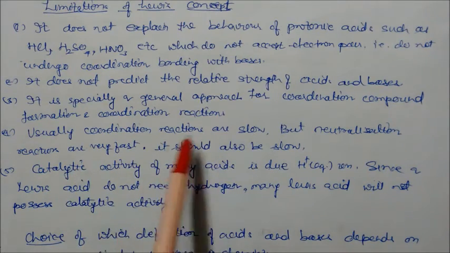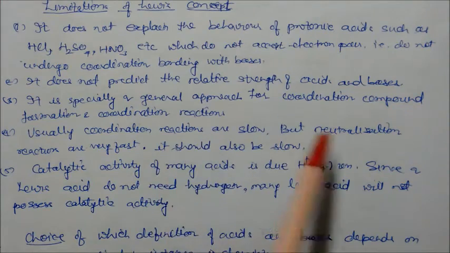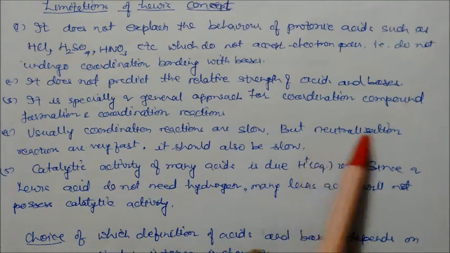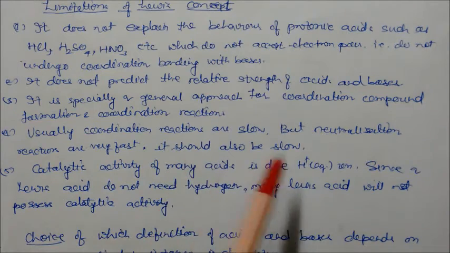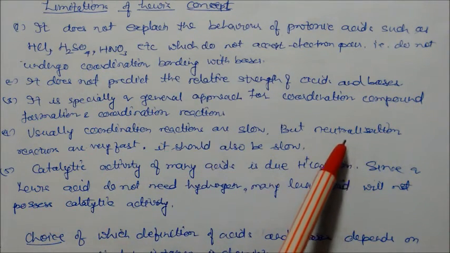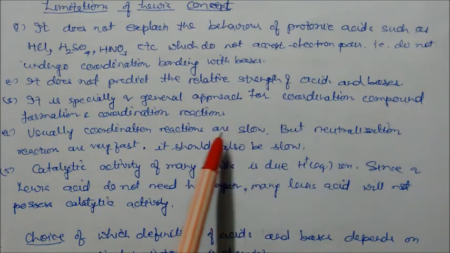Here one important point, coordination reactions are always slow, because they are forming a coordination bond. But neutralization reactions are very fast. It should also be slow because in that case also a coordination bond is formed, acid and base react to give salt. But this reaction is very fast, which is actually not as slow as it should be.